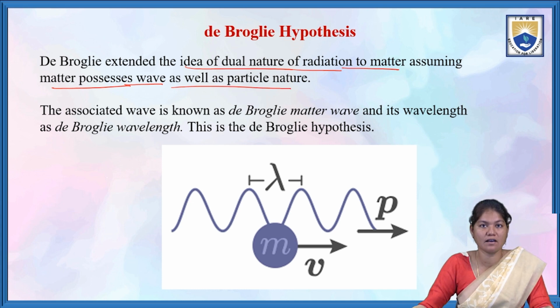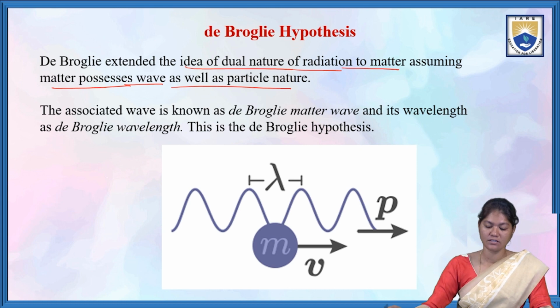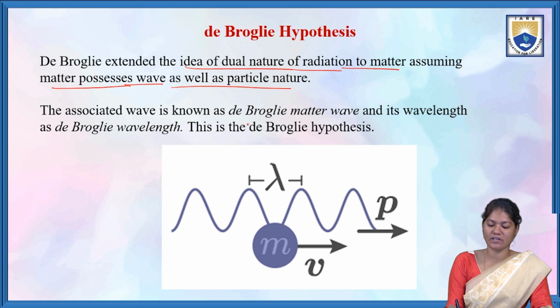So the associated wave is known as de-Broglie matter wave.